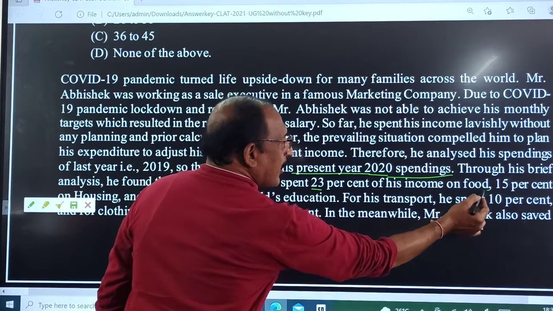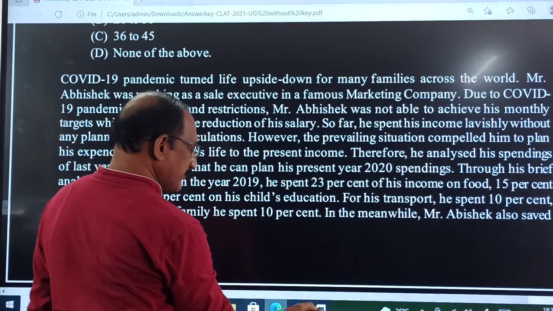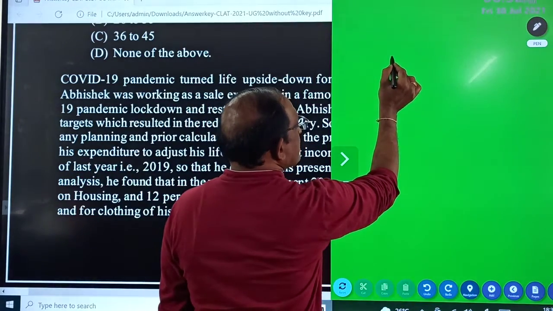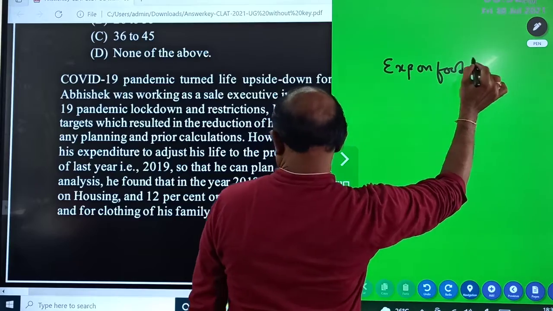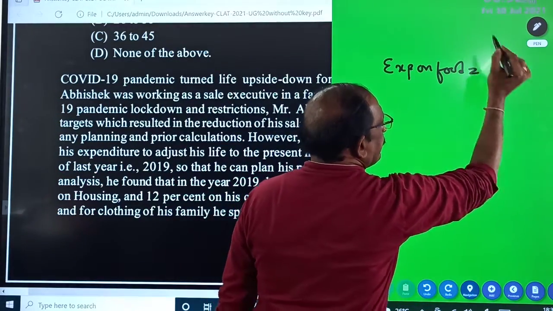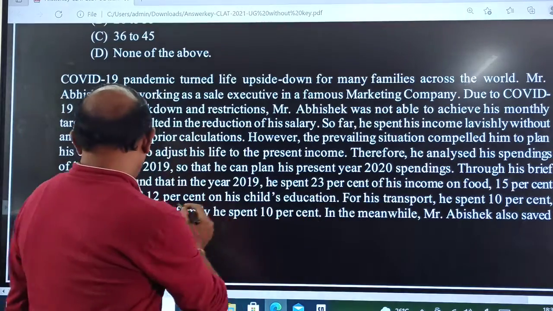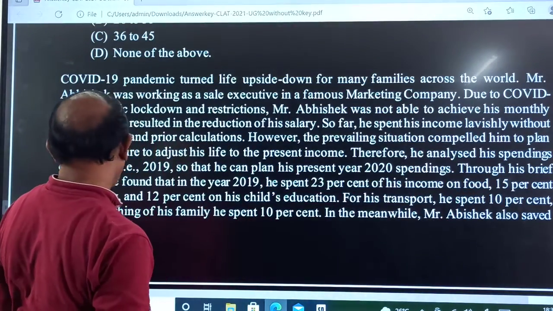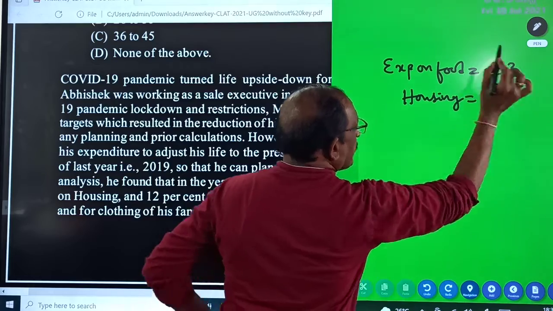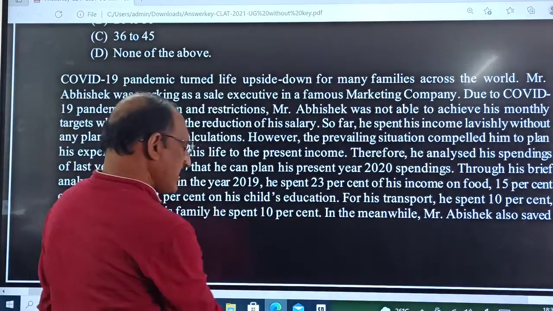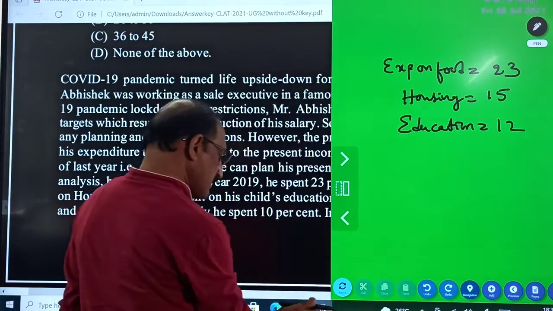23% on food. The next, 15% on housing. The next, 12% on child education.